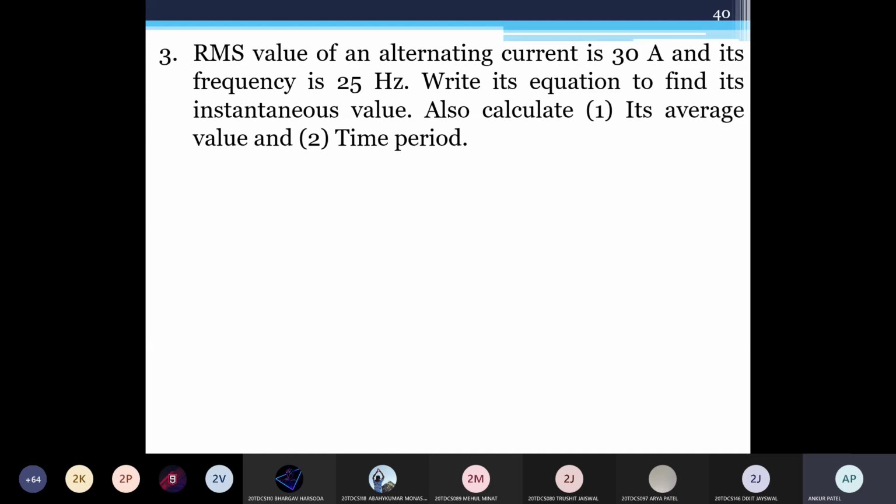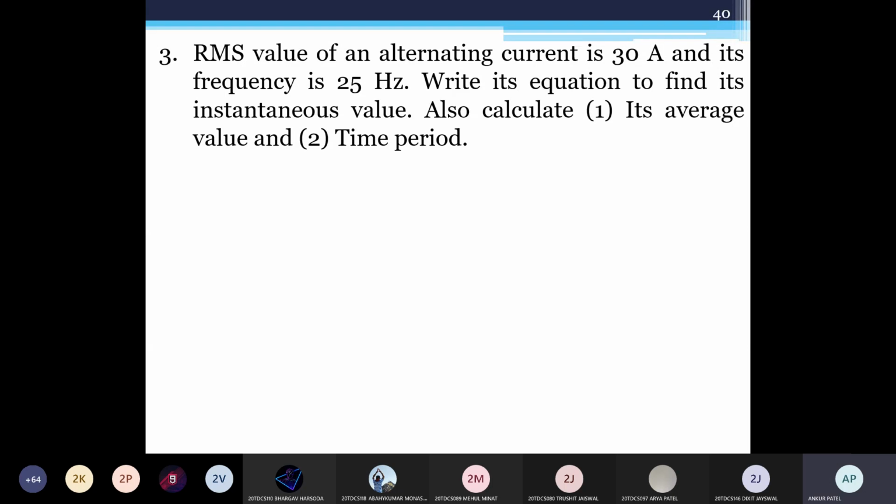The RMS value is given: IRMS is equal to 30 ampere and frequency f equal to 25 hertz. So what will you do first? To show the equation of current, the instantaneous value is I equal to Im sin 2 pi f t. So you need to get Im. How to get Im? You know the relation.